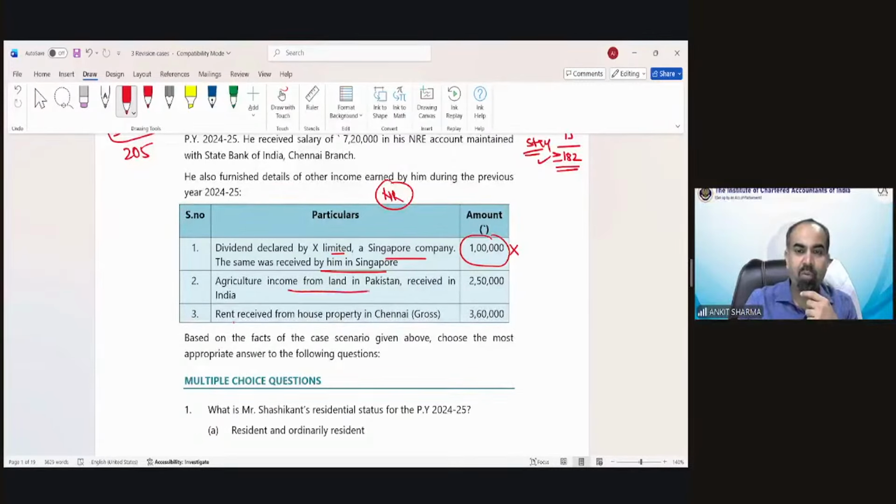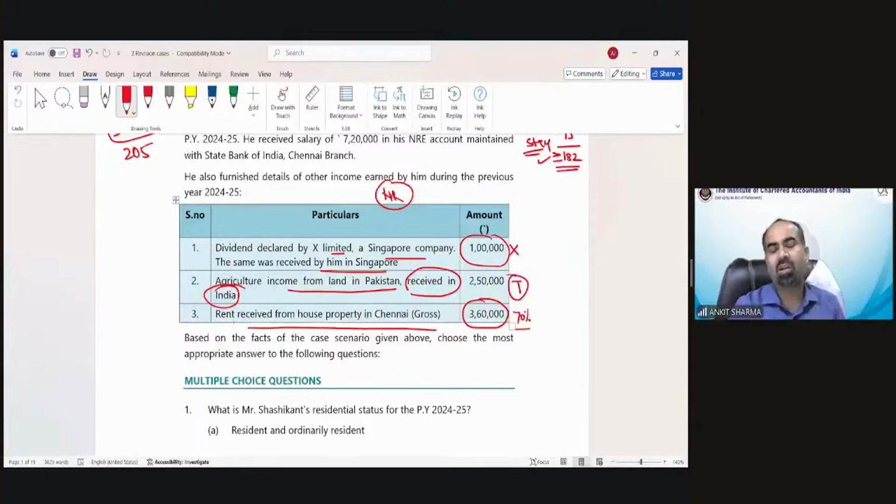Agricultural income from land in Pakistan received in India is going to be taxed because it is received in India. Rent received from house property in Chennai is also going to be taxed, but only 70% of it, because there is a 30% standard deduction in respect of rent received.